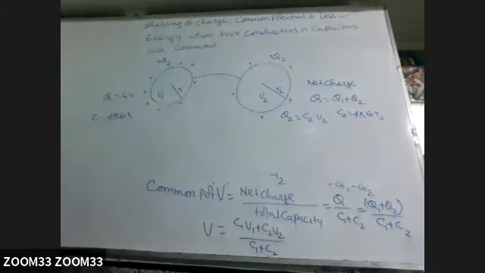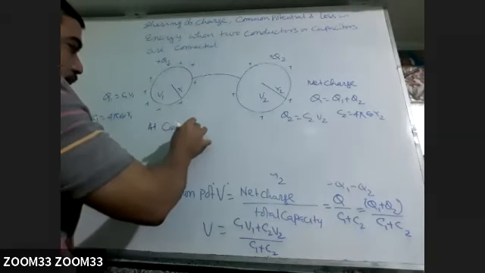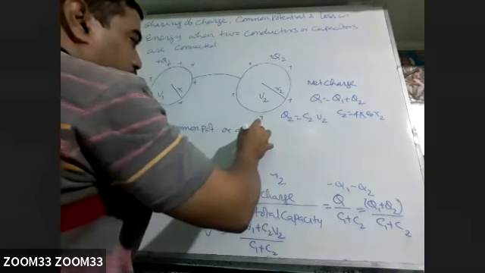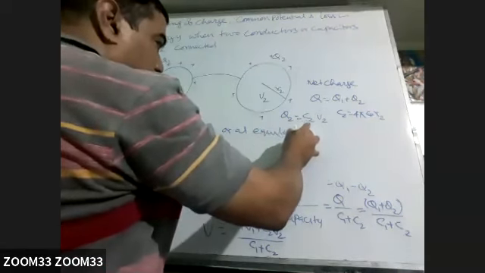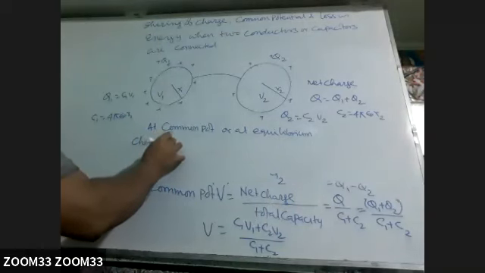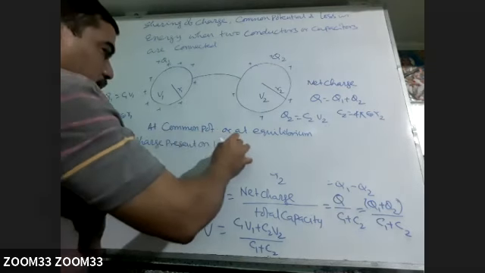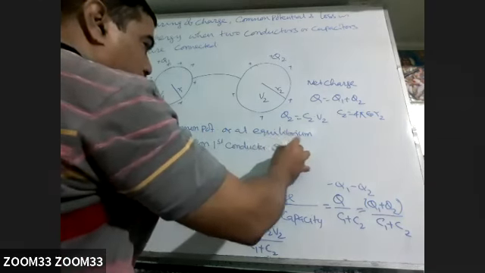Now, when you are asked at equilibrium, at common potential, what will be the charge acquired by this? At common potential or at equilibrium, the charge present on the first conductor, this Q1 dash, will be how much?